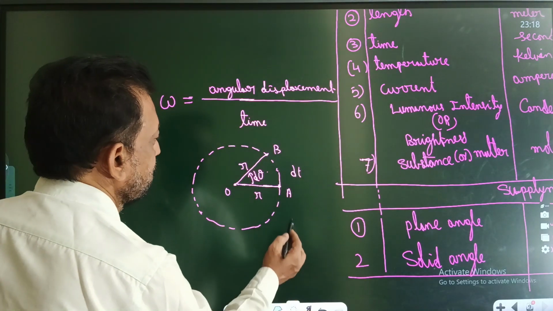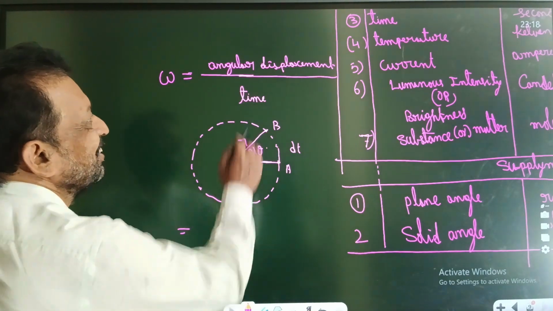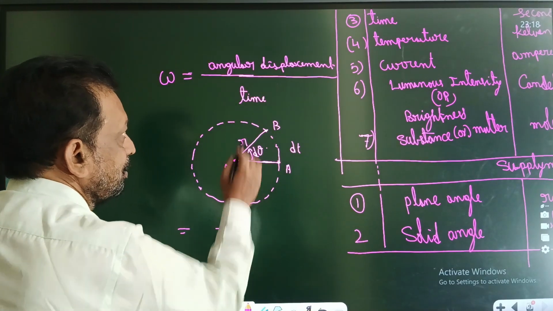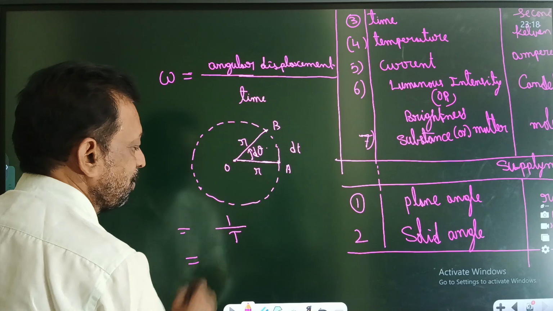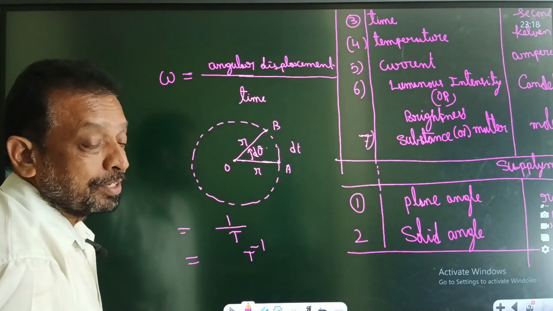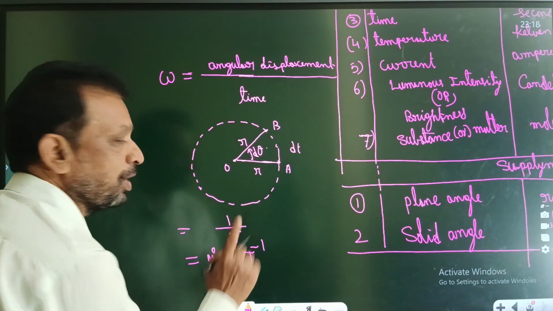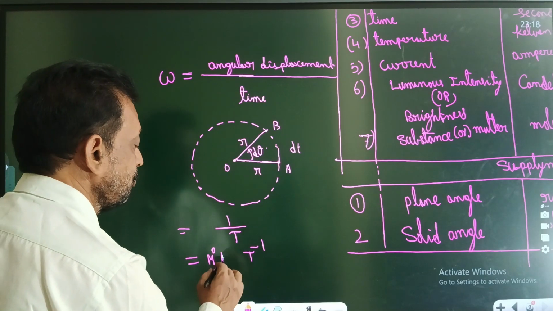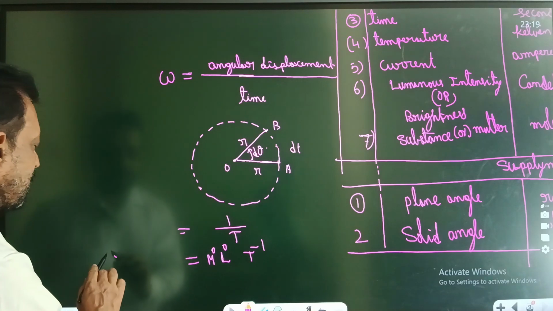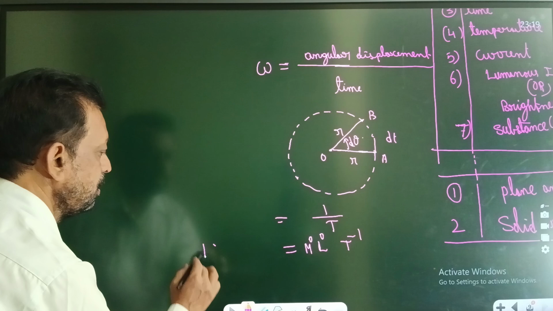So for angular displacement, listen all of you, it is very simple. We see it daily, but we don't know, that is the problem. Angular displacement has no dimension symbol. Time is T. Therefore the dimension formula of this one is T to the power of -1. What is the mass? M to the power of 0. Anything to the power of 0 is what? 1. What is the length? L to the power of 0, which is 1. This is called the dimensional formula. I can short form it and write it as DMF.